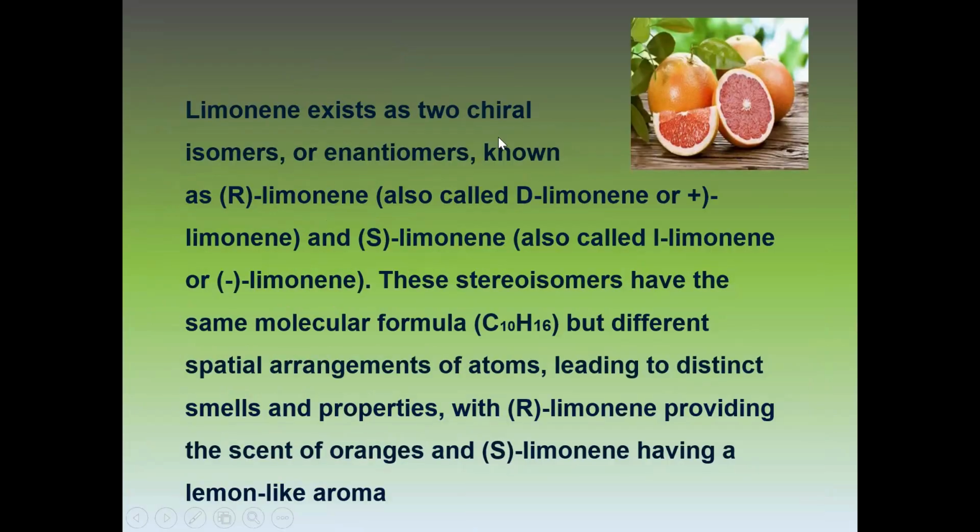Limonene exists as two chiral isomers or enantiomers known as dextro and levo. These stereoisomers have the same molecular formula but different spatial arrangement of the atoms, leading to distinct smell and properties, with R limonene providing the scent of oranges and S limonene having a lemon-like aroma.